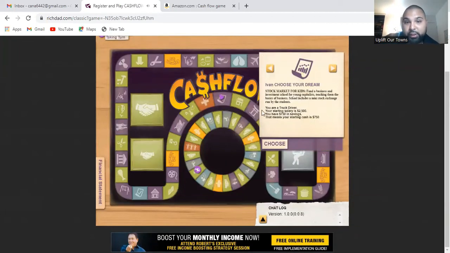So the first thing that you have to do is choose a dream. The dreams are on the outside of the board. You see these are all different dreams that you can choose. I believe they're the purple squares. So yeah, it's the purple squares. One of the dreams right now is a stock market for kids, fund a business and investment school for young capitalists. So that's a dream I can choose.